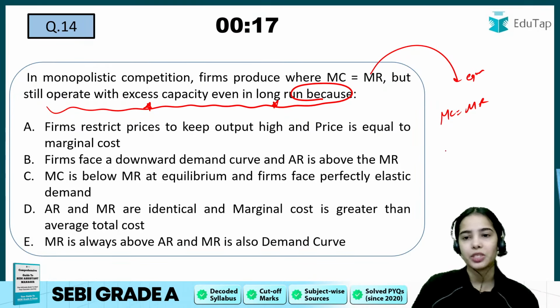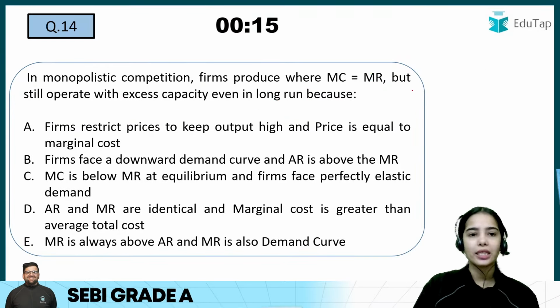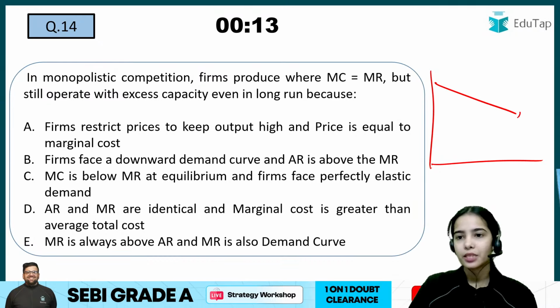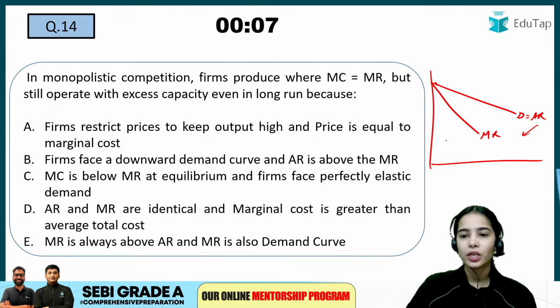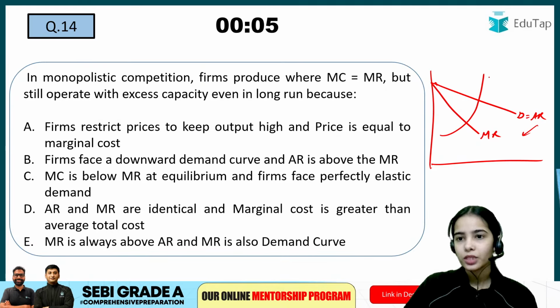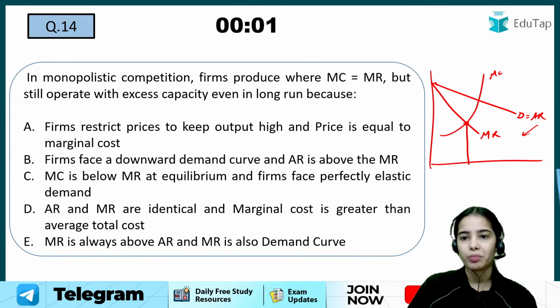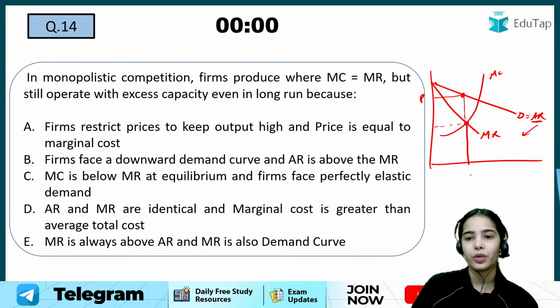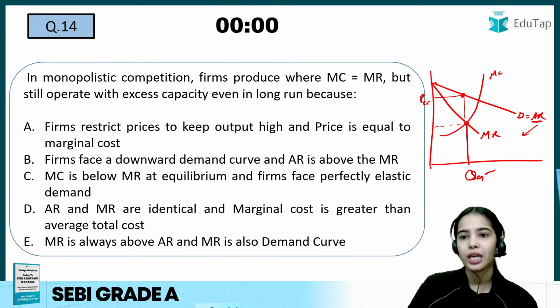There is excess capacity. First of all, I hope you know that in monopolistic competition, this is the demand curve that is also known as the average revenue curve. This is the marginal revenue curve that is below the average revenue curve, and here is the equilibrium where MR is equal to MC. At this equilibrium point, the price is determined through the average revenue curve. So this is the equilibrium quantity, this is the equilibrium price where MR is equal to MC.